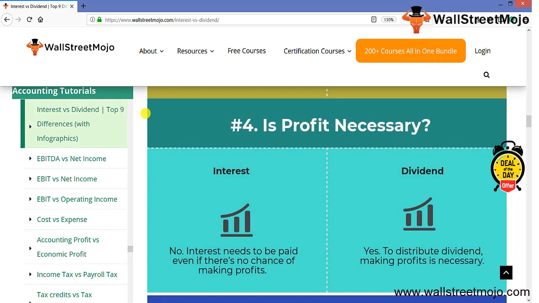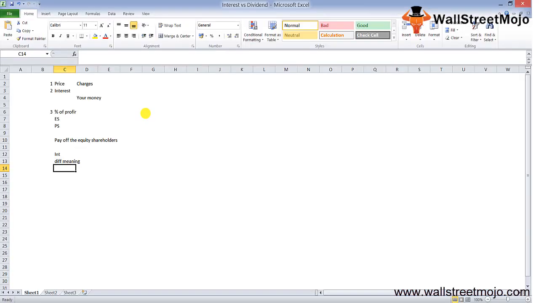But in case of dividend, the company may say, sorry, we don't have money this year. We didn't do healthy business. We had losses. So this year we are not going to distribute dividends. So to distribute dividends, making profit is absolutely necessary. But in some cases, some companies also give dividends in losses. I don't know exactly what the thought process in those companies may be, because dividends have so many principles, like Gordon's growth model.